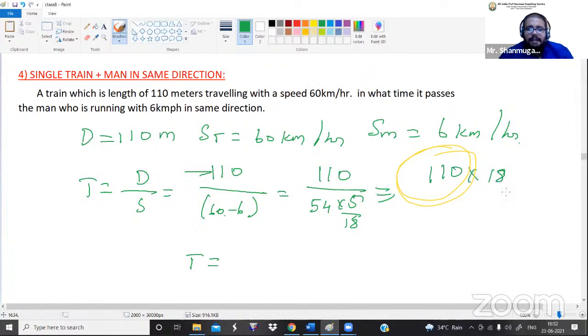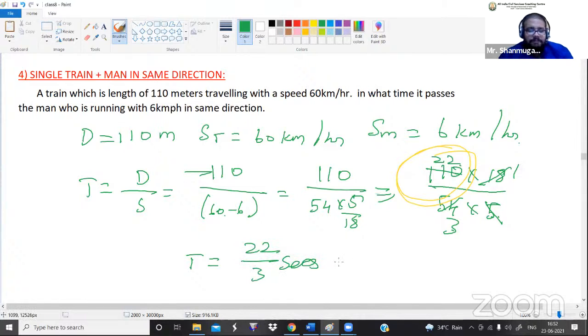110 into 18 divided by 54 into 5. Sorry. So this is 1 times and this is 3 times. So 1 fives are 5. So this is 22 times. Okay. So 22 divided by 3 seconds.